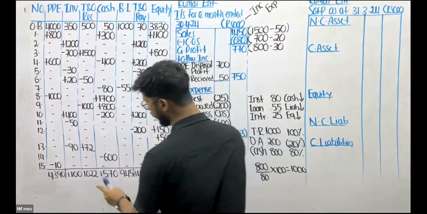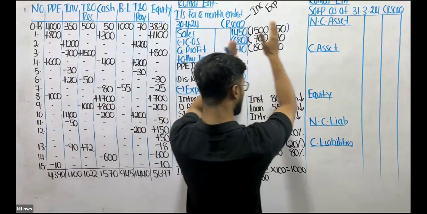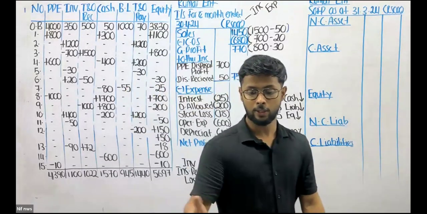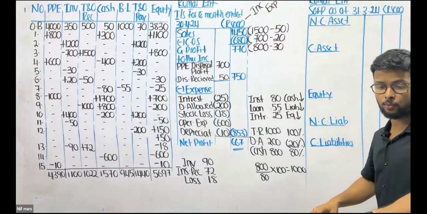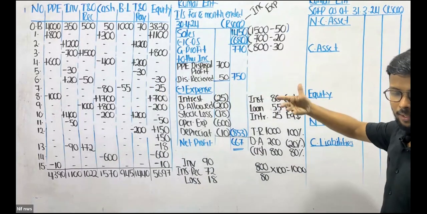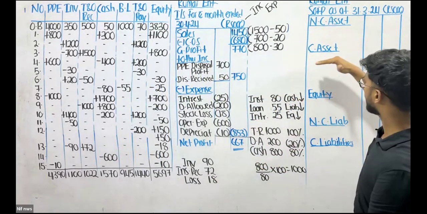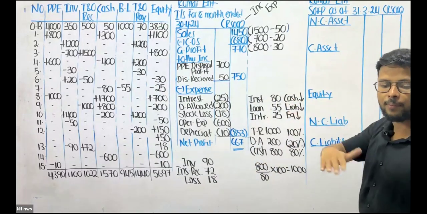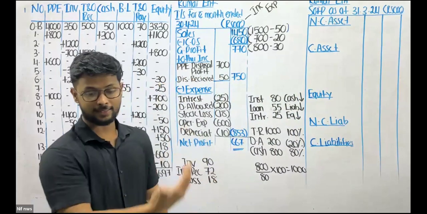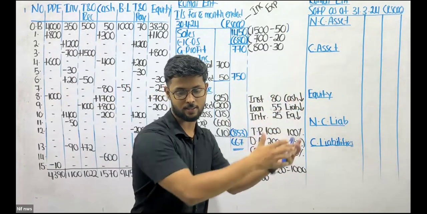So all you got to do is to transmit these balances from your accounting equation to SOFP. That is what you should do. Now, assets are of two types. We have the non-current asset and we have the current asset. And what is the clear-cut line between these two things? Non-current assets are long-term, current assets are short-term. The timeline is 12 months. If an asset is going to be used for more than 12 months, it's non-current. If it is less than 12 months, it's current.